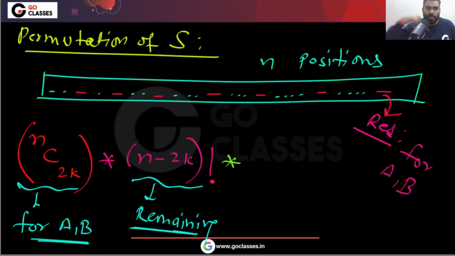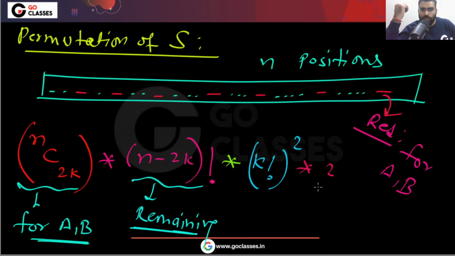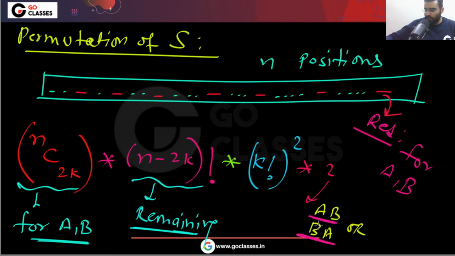The answer will actually be double what we calculate here, so it is K factorial whole squared multiplied by 2. Why multiplied by 2? Because either A is followed by B or B is followed by A.